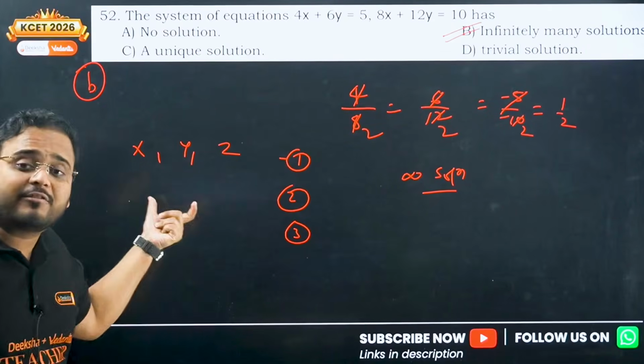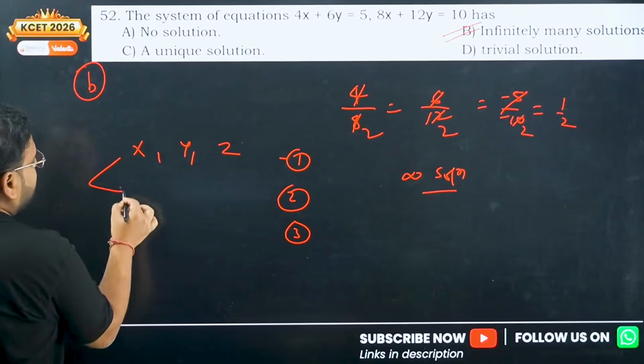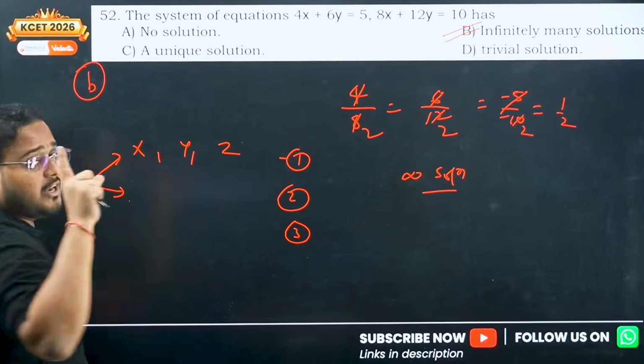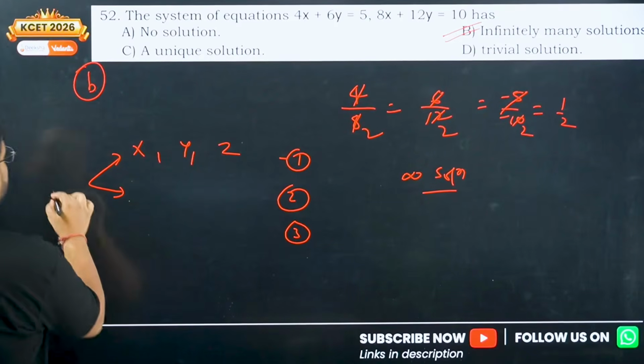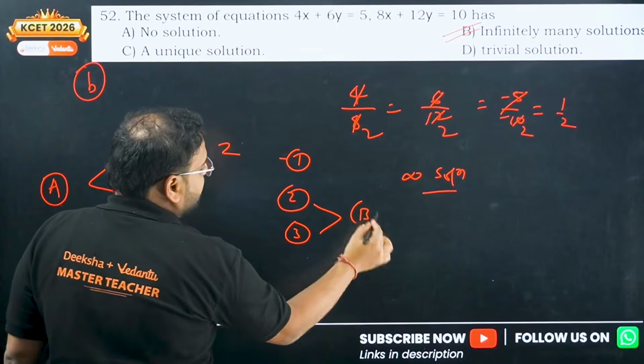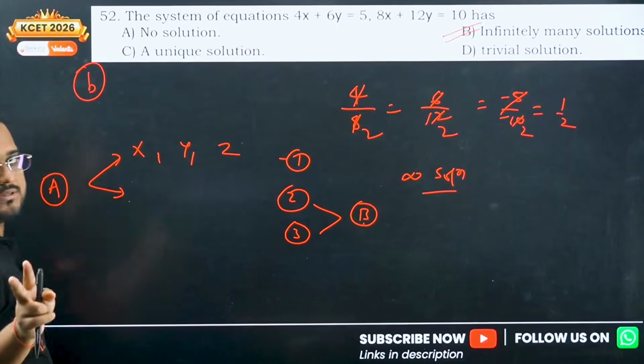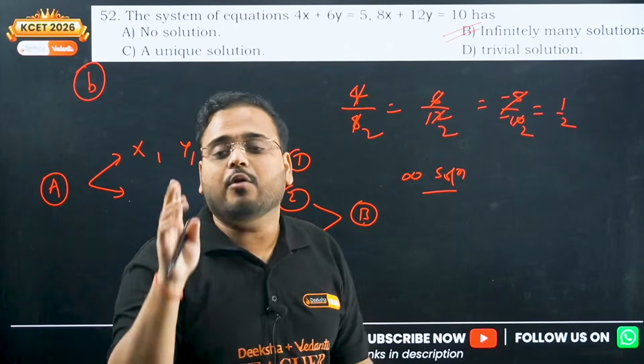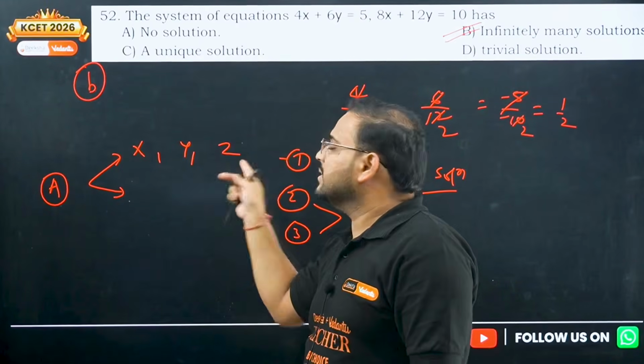You'll have only 2 variables left over here. So you'll get 2 different equations. Using these 2 equations, you'll get 1 equation, and let's call this equation number A. And use another 2 equations to get another equation B. Now these 2, A and B, will be in 2 variables. I'll repeat. Right now we have been given 3 variables.